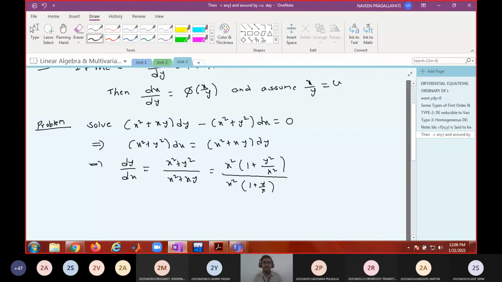That means 1 plus (y by x) whole square by 1 plus y by x. Call this equation 2, and the original equation 1.